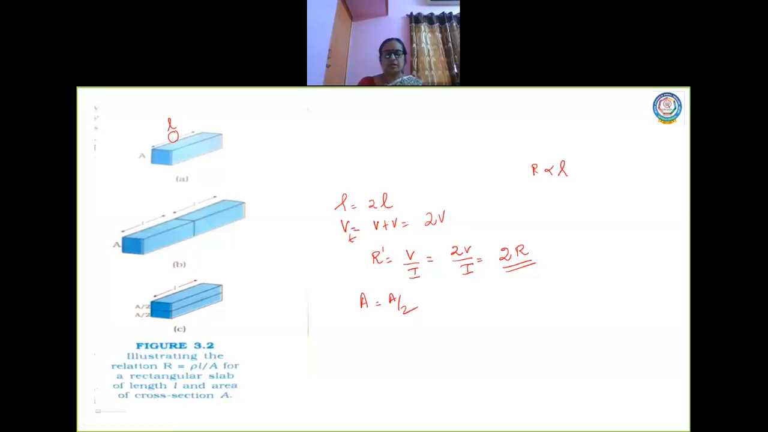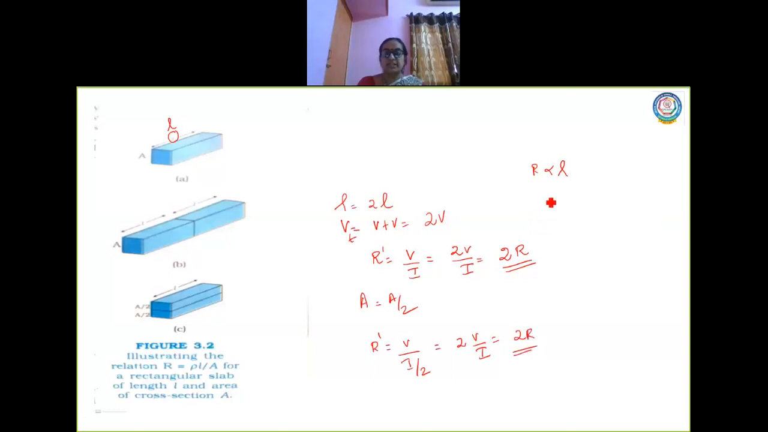Correct or not? As such, you imagine the capacitors to be connected in parallel. So here this area is A by 2 and this area is A by 2. Yes or no? If area is going to be A by 2, what will happen to the current? The current becomes I by 2. So I will have R dash in this case as V by I by 2, which is equal to 2 times V by I, which is also nothing but 2 times resistance.